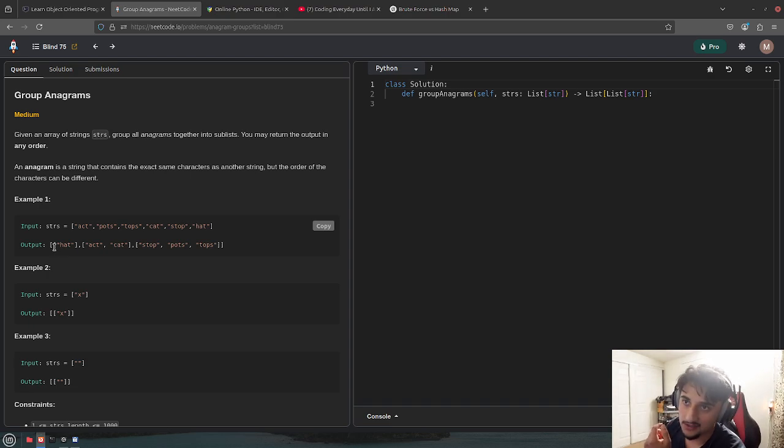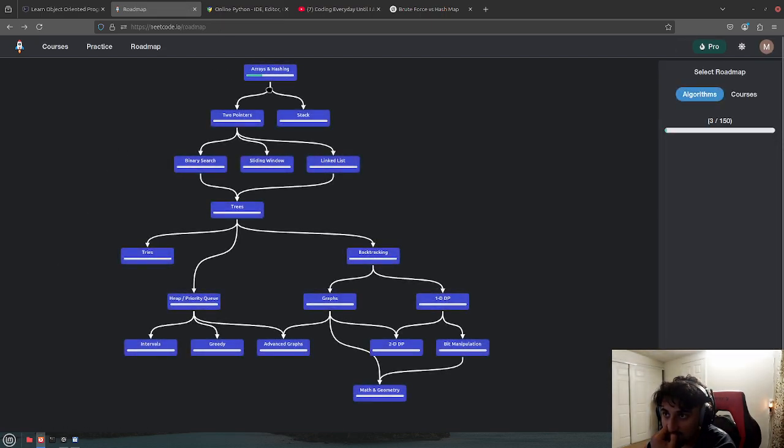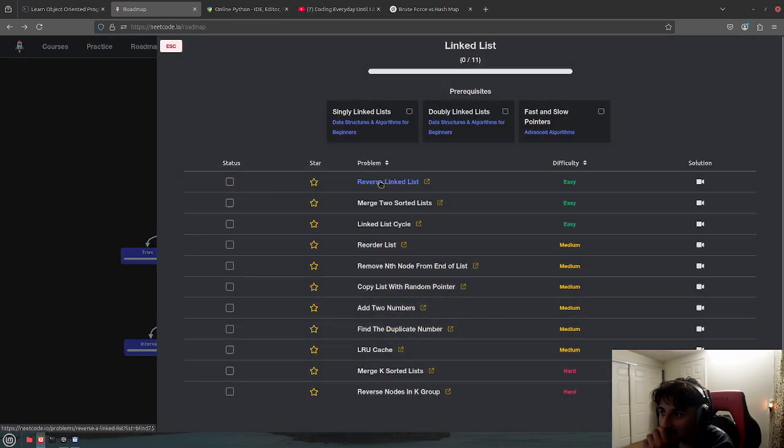Obviously this section is going to talk about dictionaries or hash maps, so something with hashing, I don't know. Something with hashing. Linked list.